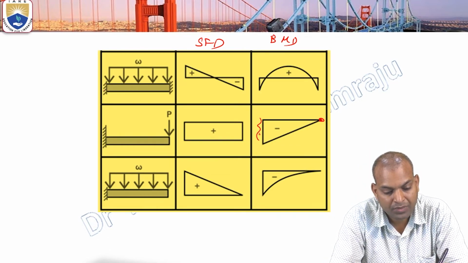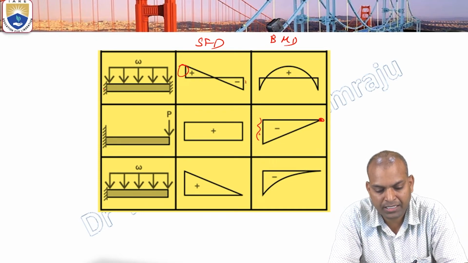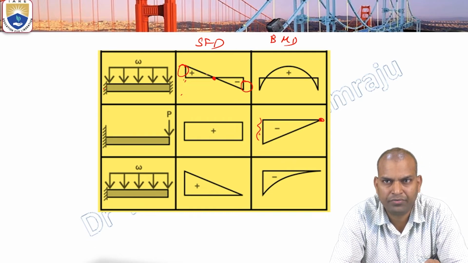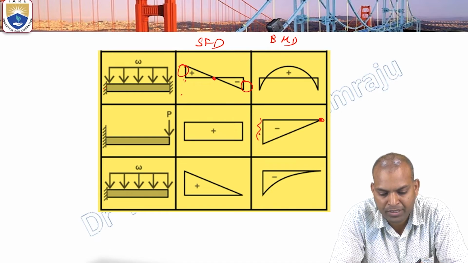Coming here, in the case of a fixed beam, when this UDL is acting on the fixed beam, the effect is maximum at both the ends, whether positive or negative. It is zero at some part in the middle of the beam. So there is no effect of UDL at the middle of the beam.